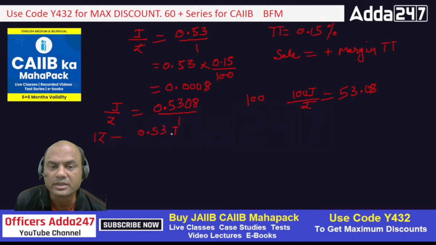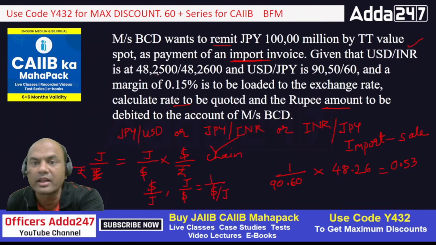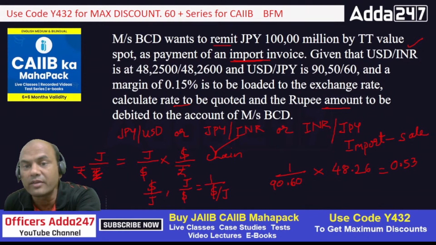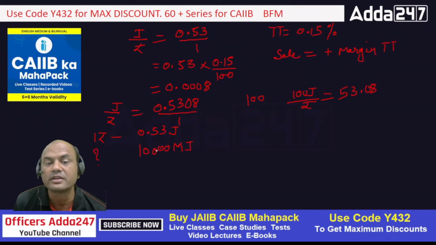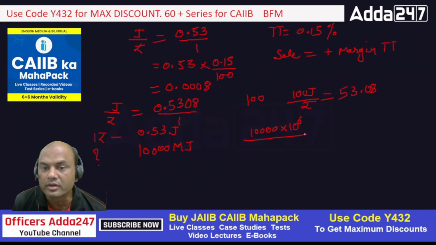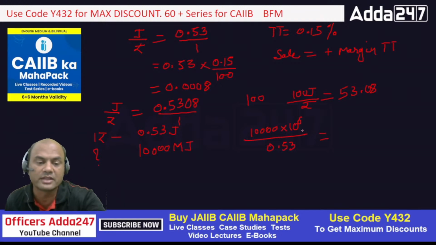0.53 JPY. Now what is the amount required? 10,000 million. So 10,000 million, it is like this: 10,000 and million means 6 zeros, JPY. So this much will be what in rupees? So cross multiply this into 1 upon 0.53. So 10,000 and million, so into 10 raised to 6, upon 0.53. Now this will be a huge figure. Let me calculate it.